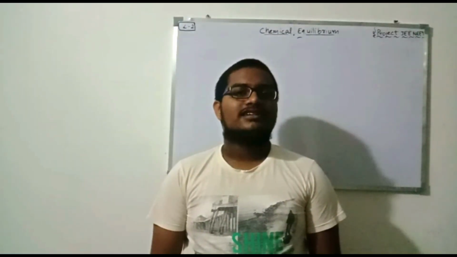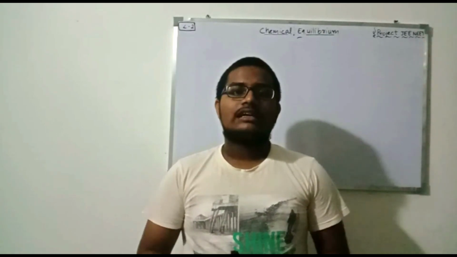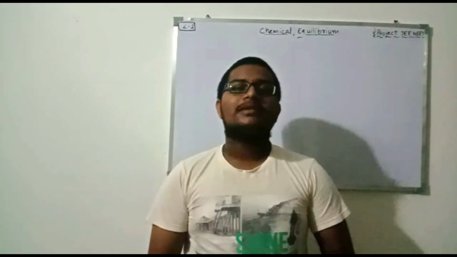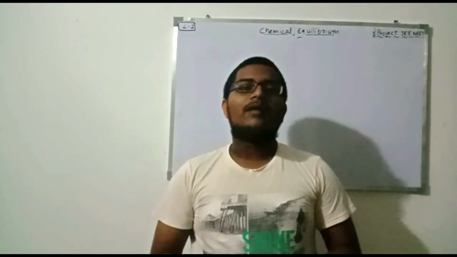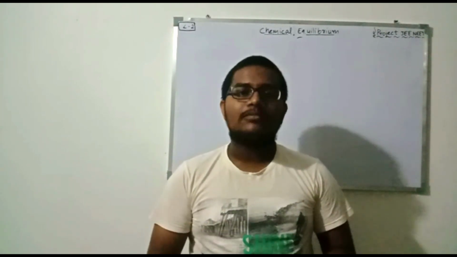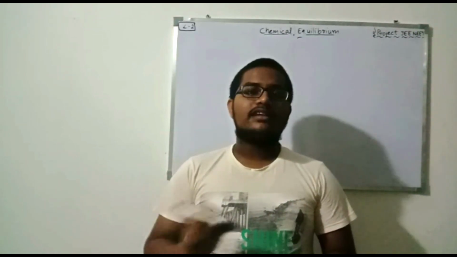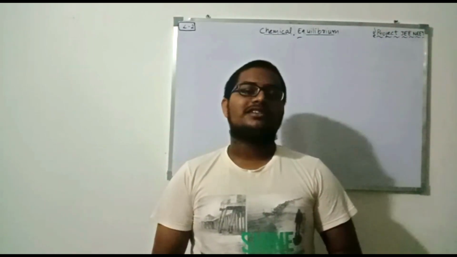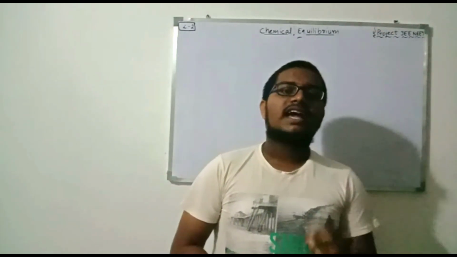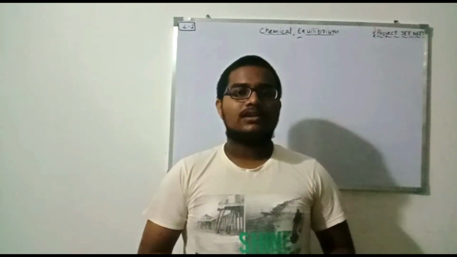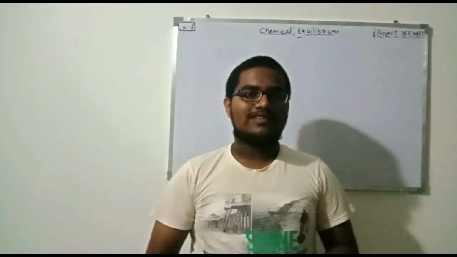So students, till now we have discussed physical processes, chemical processes and the equilibrium state in the two processes, and we went through the graphs regarding rates of forward and backward reactions and concentrations of reactants and products. Then we discussed some properties of chemical equilibrium, and now we are going to discuss the types of chemical equilibrium. In the next session we will be discussing the types of chemical equilibrium.